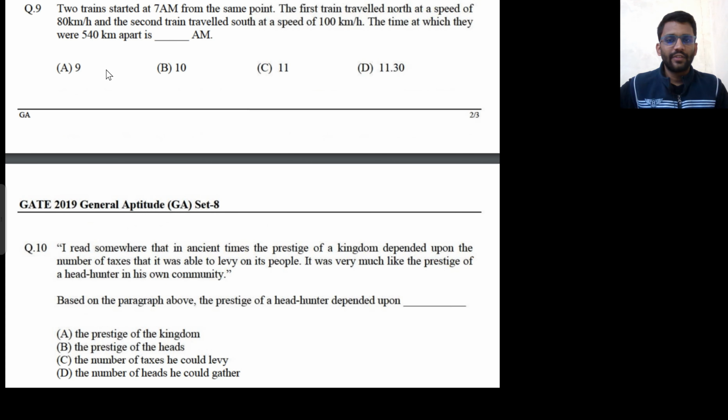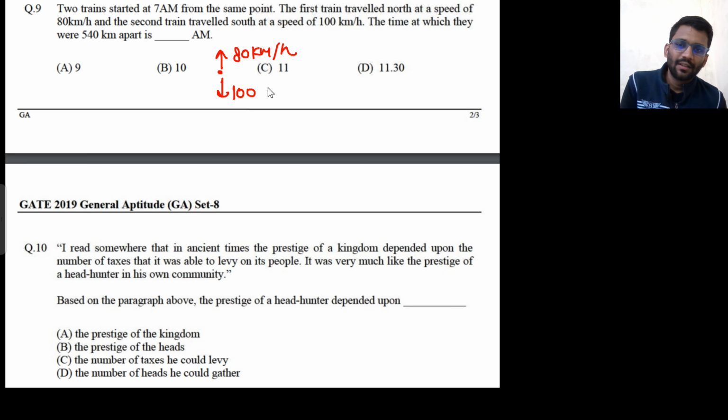Very easy question. These kind of question we have already solved. So the first train traveled north at a speed of 80 kmph. And the second train traveled south at 100 kmph. So what is the relative speed? Tell me. 20 or 180? They are moving in the opposite direction, so the relative speed will be 180 km per hour.